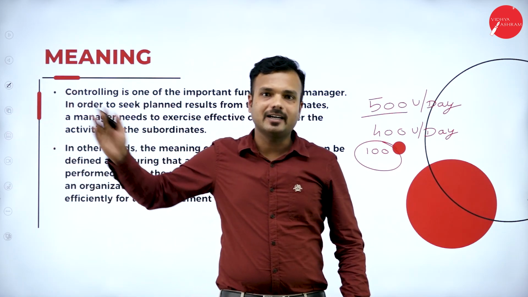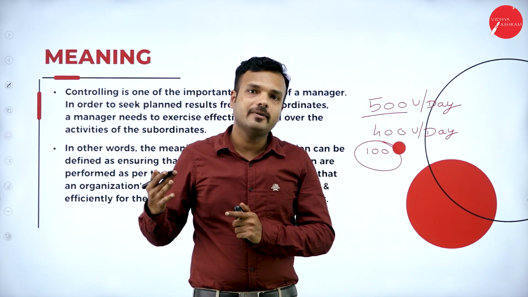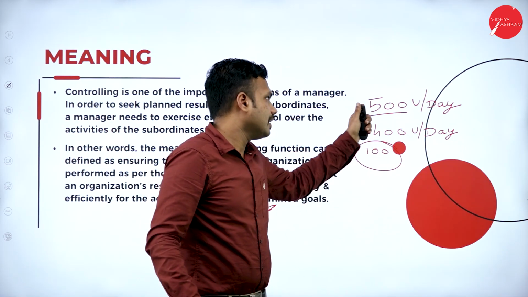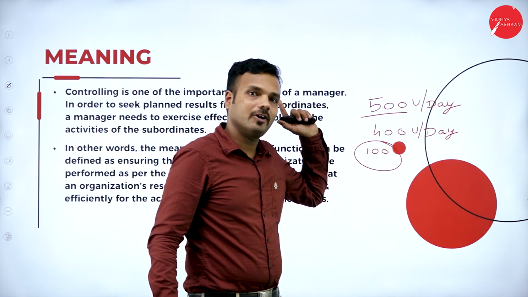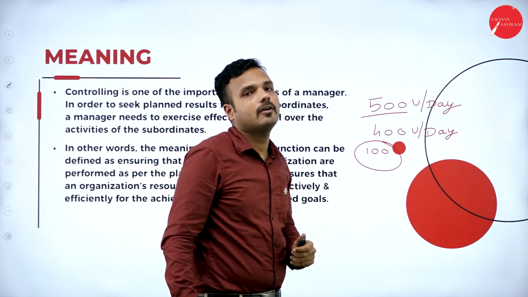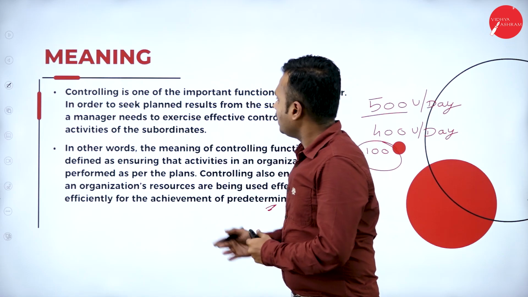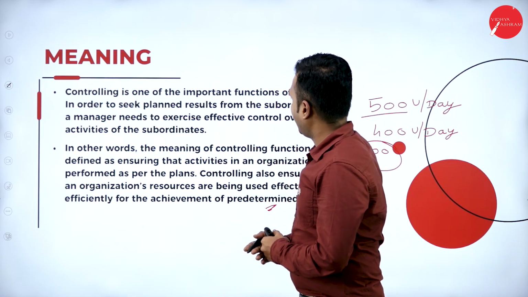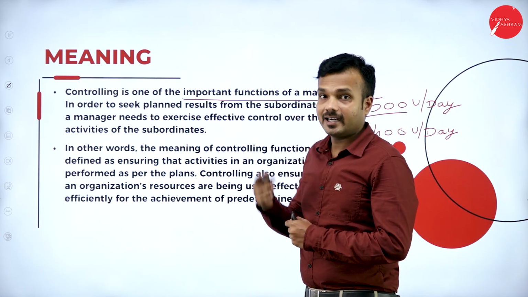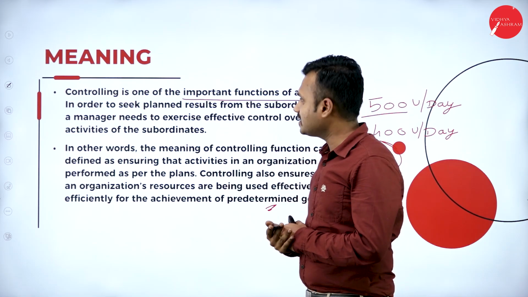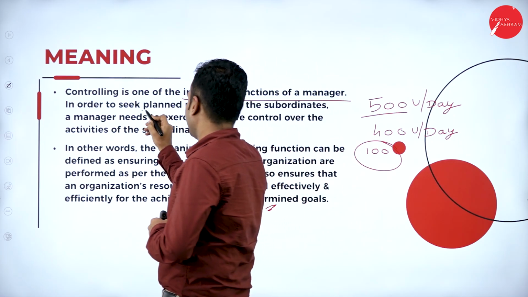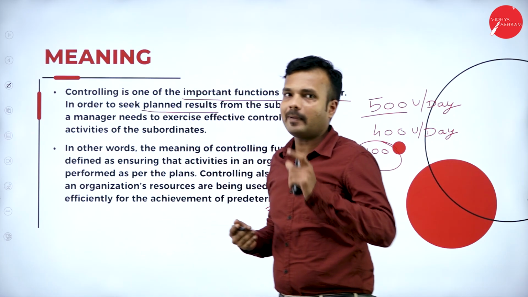So that is controlling. By controlling all the activities, by controlling people, by controlling resources, we can reach the actual performance of the organization. By controlling all the resources, we can reach the standard performance of the organization. Controlling is one of the important functions of a manager. As I said, it is one of the functions of management and also a function of a manager, in order to seek planned results. So what is it going to seek? It is going to seek a planned result.